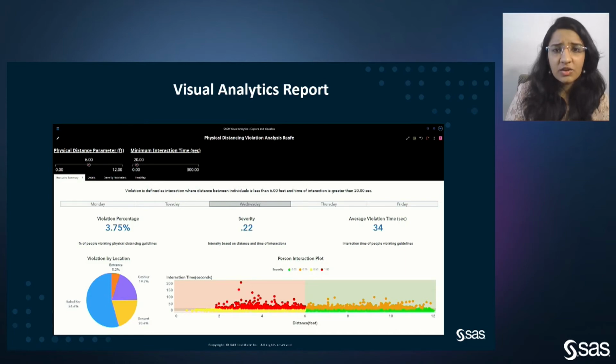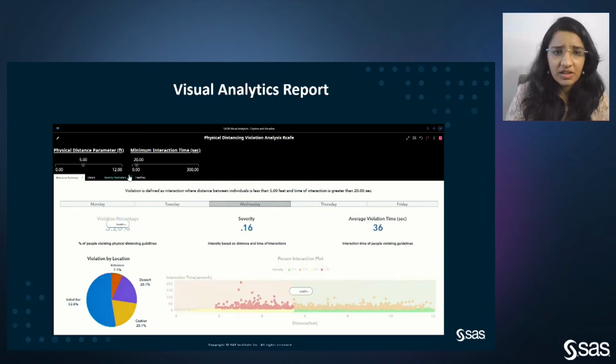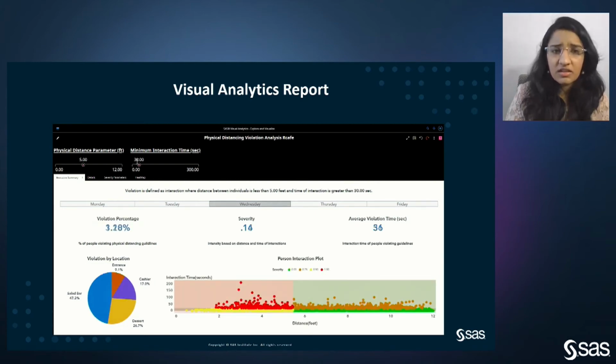I would now like to discuss the visual analytics report. As you can see here, no two interactions are the same, and what kind of interaction could be qualified as a violation keeps on changing country by country. The US advises about 6 feet of distance. However, the UK advises about 2 meters. So there is still a certain difference. Given that, we wanted to give the user the capability to decide the physical distance parameter as well as the interaction time parameter.